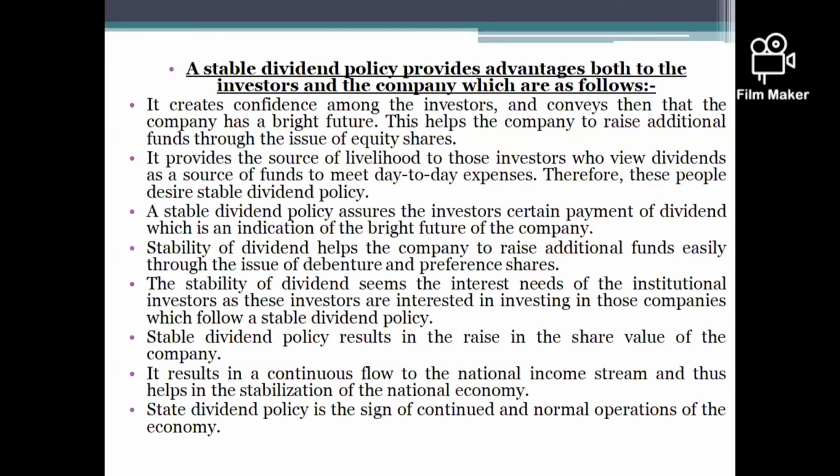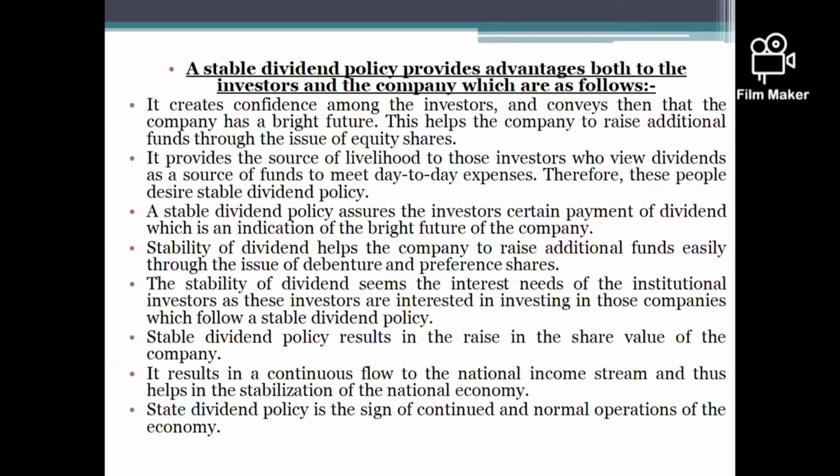Third, a stable dividend policy assures the investor of a certain payment of dividend, which is an indication of the bright future of the company. When the company has promised to pay the same or a certain amount of dividend on a regular basis, it shows that the company has a good future. So that is the third advantage.